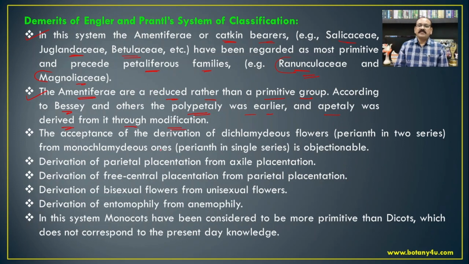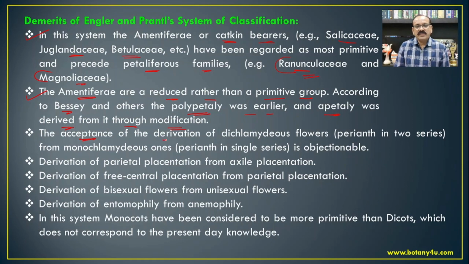This indicates that the polypetalae or the plants with the sepals and the petals or the free petals are more primitive than the plants which do not possess the petals and the sepals, that is apetally, which are the advanced ones. But here the reverse case is in the system of the classification given by Engler and Prantl.